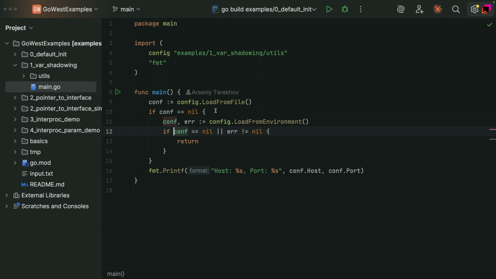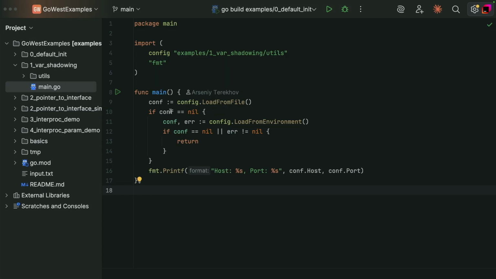And if it still fails, meaning that config is nil or error is not nil, we return immediately, okay? And otherwise, if we manage to load it either way, we just print it to the console. So this code looks pretty fine, but there is a hidden bug here.